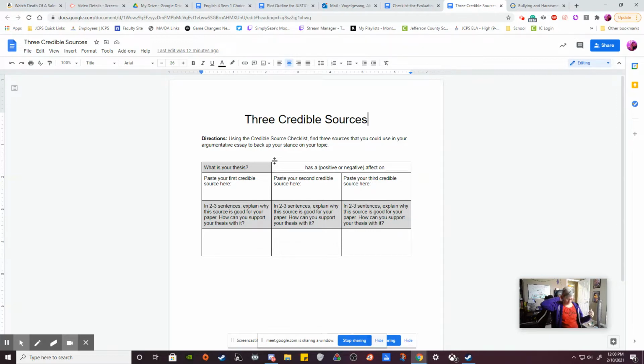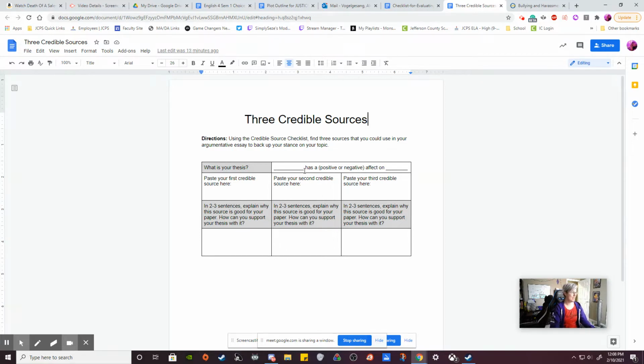And that can be hard to determine, okay? It can be hard to figure out what is credible and what is not. So what I've done is I've given you a checklist to be able to go through to determine if something is credible. And we're going to go through that together. So let's say first thing it asks, what's your thesis? Whatever thesis you put on your other assignment, that's what you can put here.